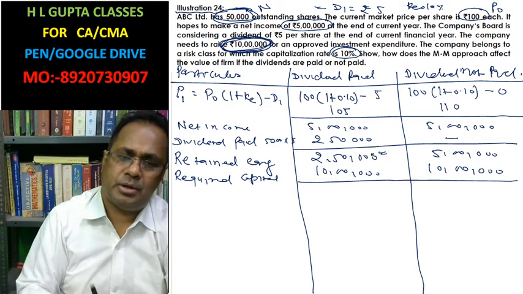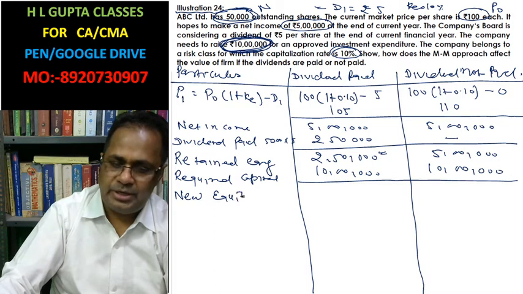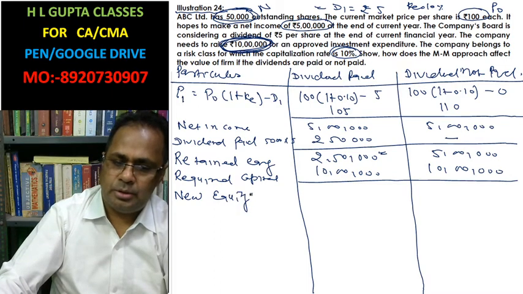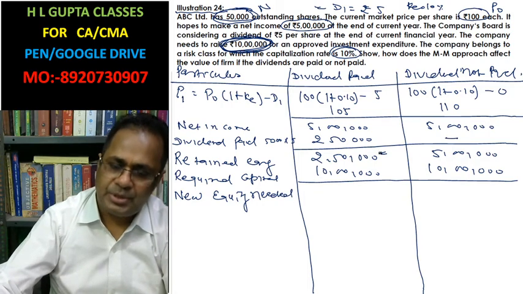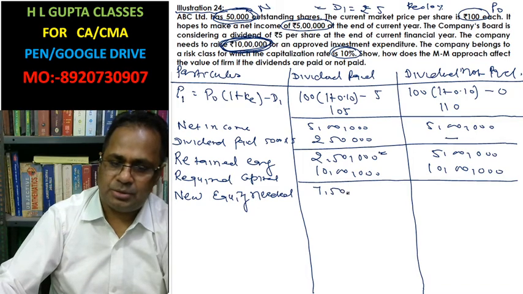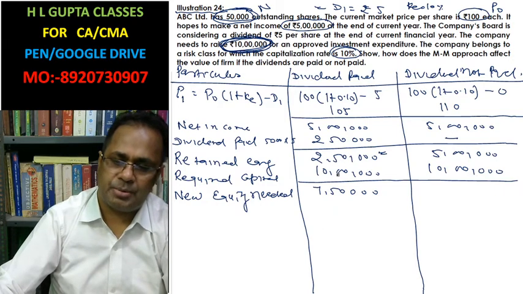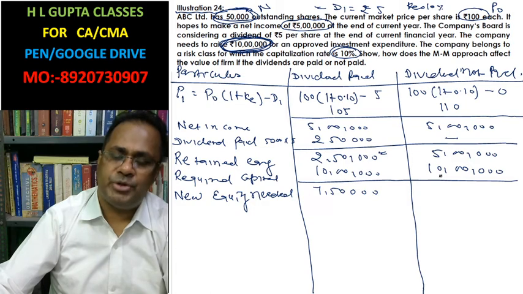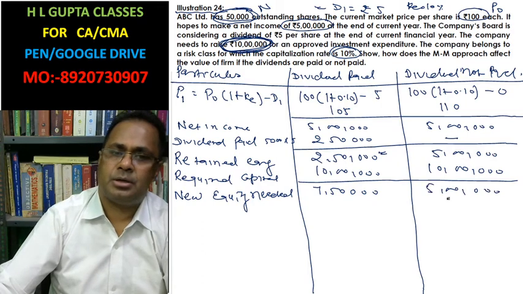How much new equity is required to be raised? 2,50,000 you already have, 10 lakh you require, so that is 7,50,000: 10 lakh minus 2,50,000. In the other case, 5 lakh you already have, so 10 lakh minus 5 lakh, this is the 5 lakh you require.